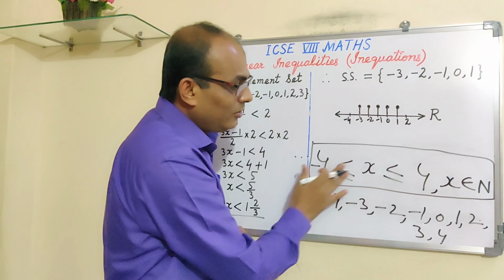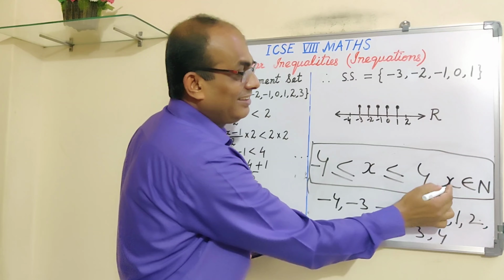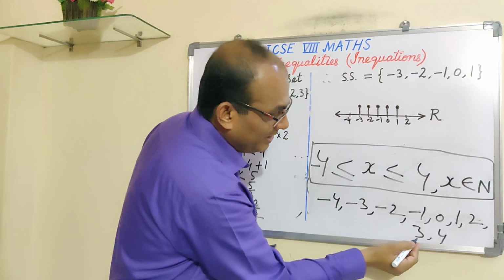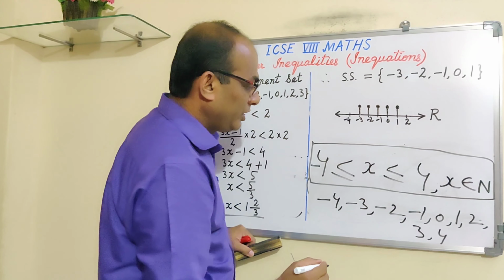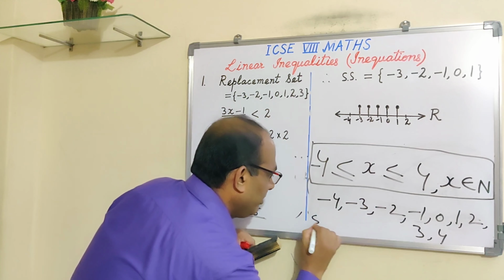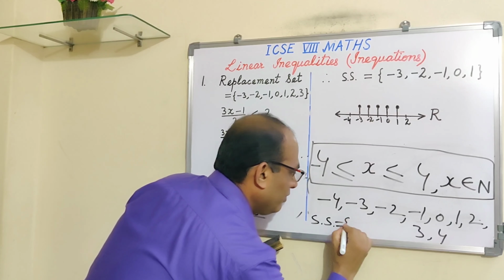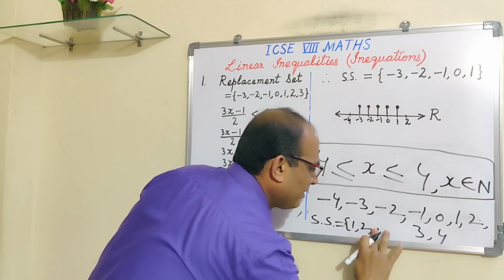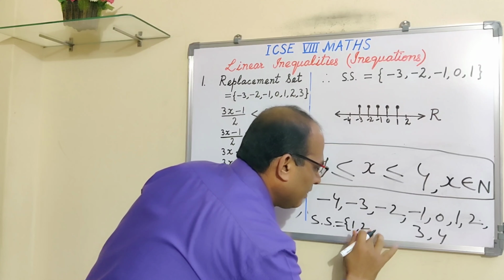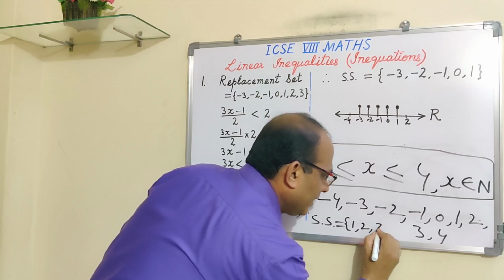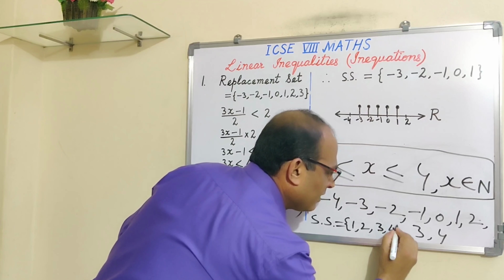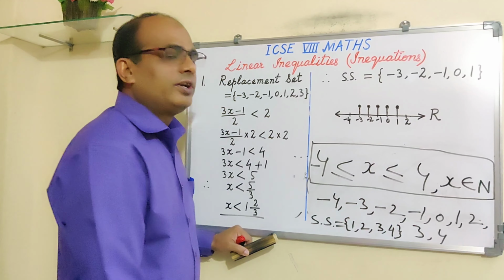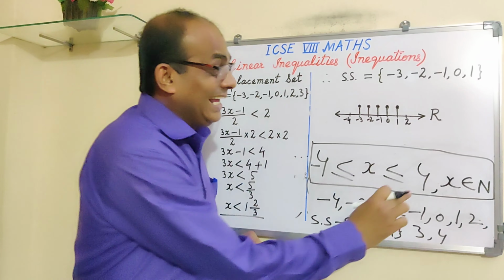But we cannot take all these values because there is one more condition that says that all the values of x which we are going to write down should be natural numbers. So natural numbers are 1, 2, 3, 4. So in this case your solution will be like this: 1, 2, 3 and 4. This is your solution, 1, 2, 3, 4. This will be your solution set when x belongs to N.